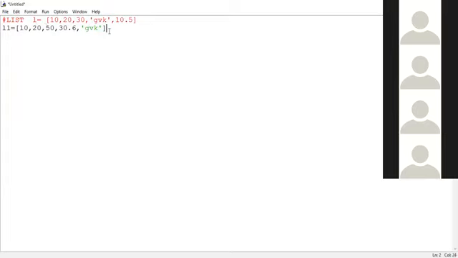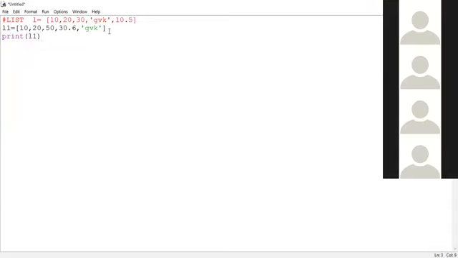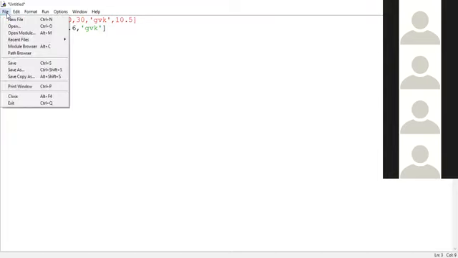Now, if I want to display the list elements onto the user screen, what can I do? I can use the print function. Print of, what's the variable, guys? L1. L1 is the variable name. You can simply give the variable name. So this example is about what? It is an example for the list data type, right? It is simple. I'm giving you a simple example for the list data type.